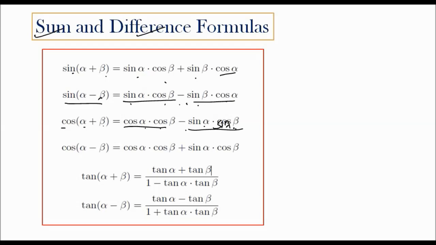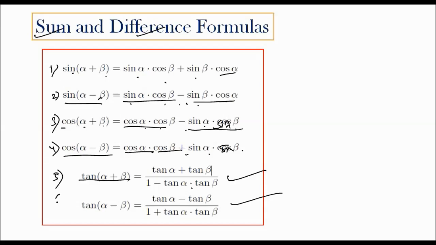Cos alpha minus beta is equal to cos alpha cos beta plus sin alpha sin beta. Tan alpha plus beta is equal to tan alpha plus tan beta by 1 minus tan alpha into tan beta. So these are the important formulas. These 6 identities are very important. Please remember these, intermediate students, it will help you.